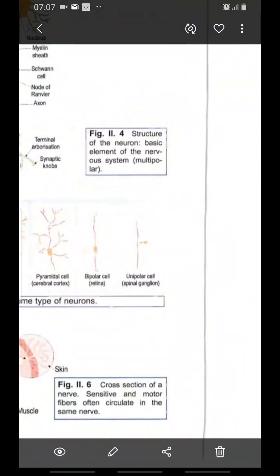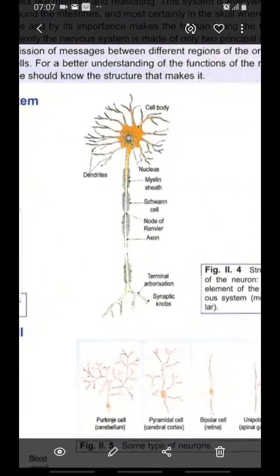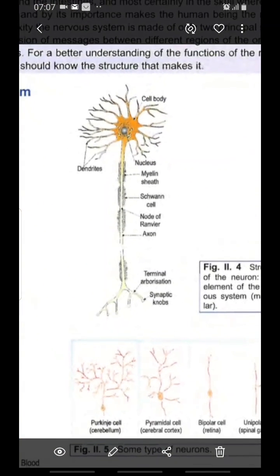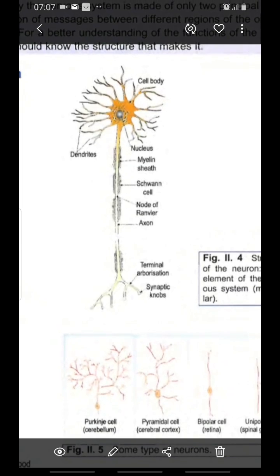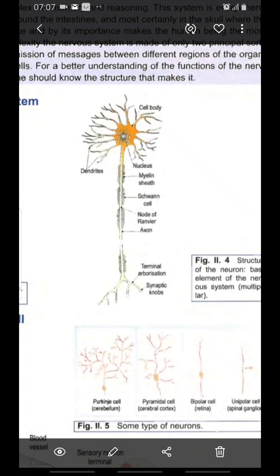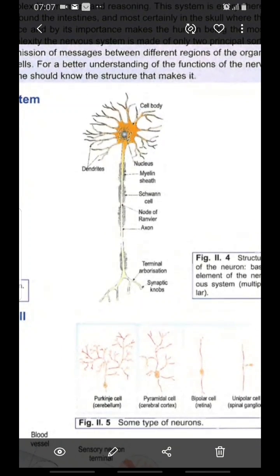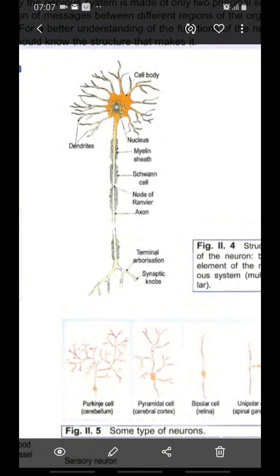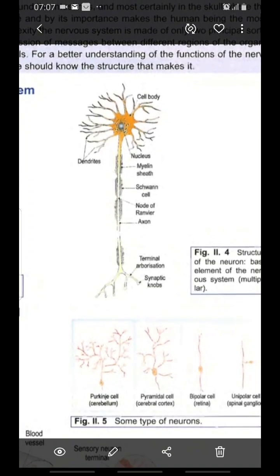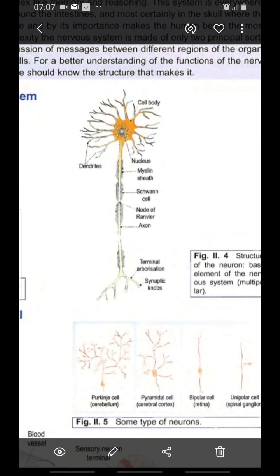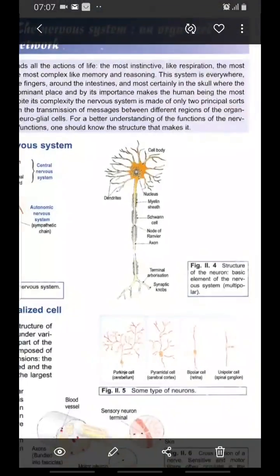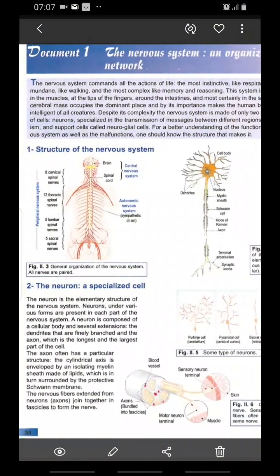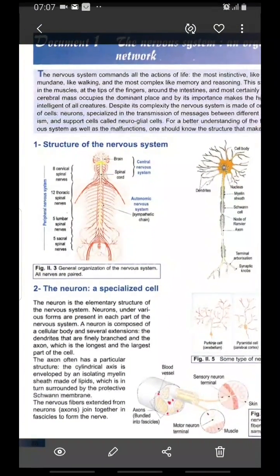So as you can see, this is the axon, okay? This is the cell body. This is the soma or cell body. It contains a nucleus surrounded by dendrites, and the nucleus is surrounded also by this cell body. I have the myelin sheath, Schwann cells, and node of Ranvier. We will know what I mean by myelin sheath, Schwann cells, and node of Ranvier in the activity 2.